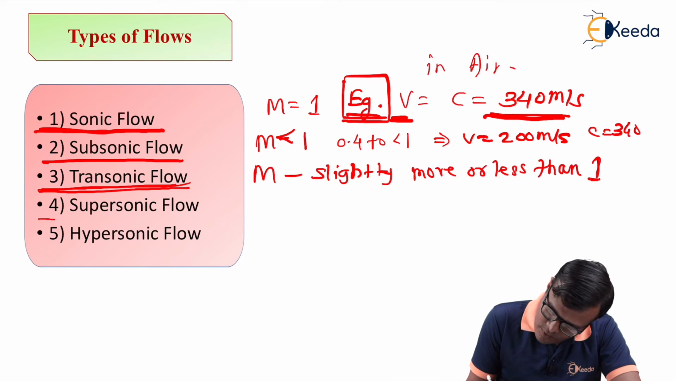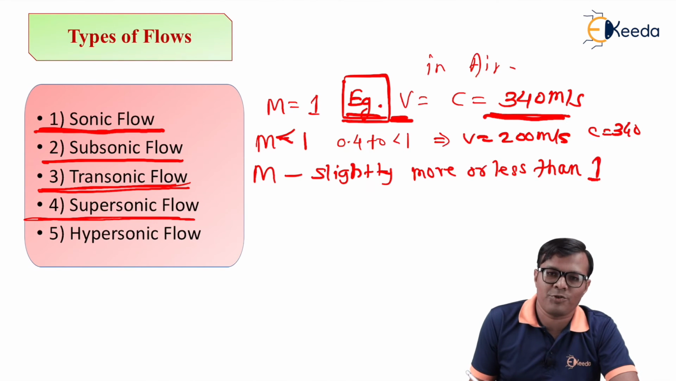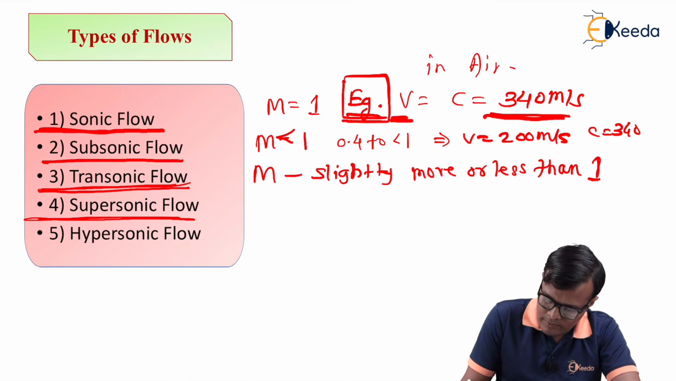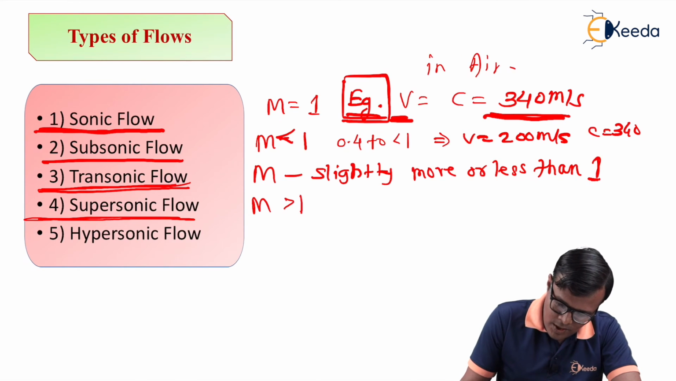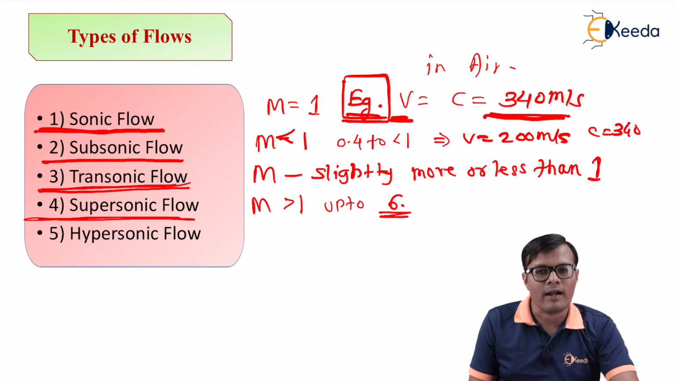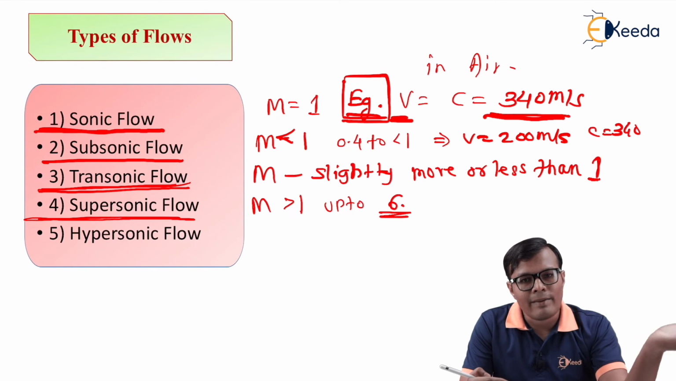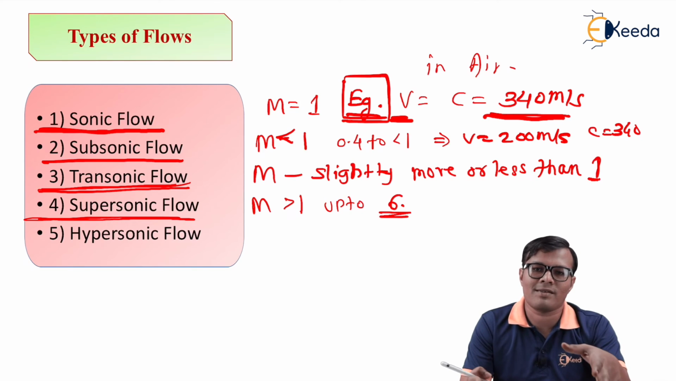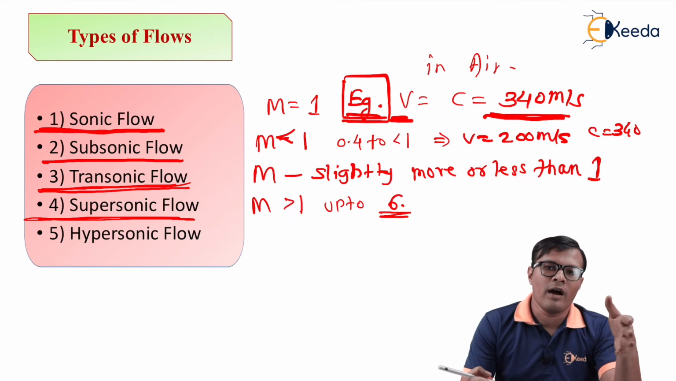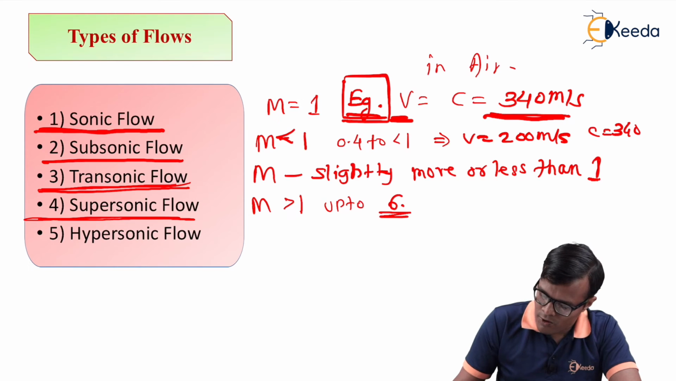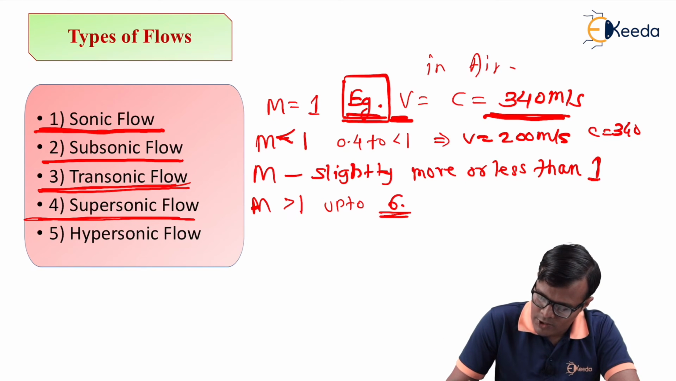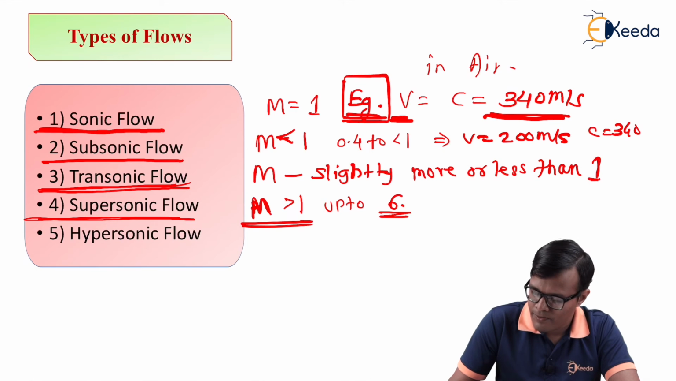Next is the supersonic flow. As its name indicates, super means very more. Mach number is greater than 1, generally up to 6. It means that the object is traveling with velocity 6 times the sound velocity. Generally, these objects are nothing but rockets or very high altitude objects or some shells which travel at high speeds. Then in that case this study becomes necessary. So Mach number is greater than 1 up to 6,